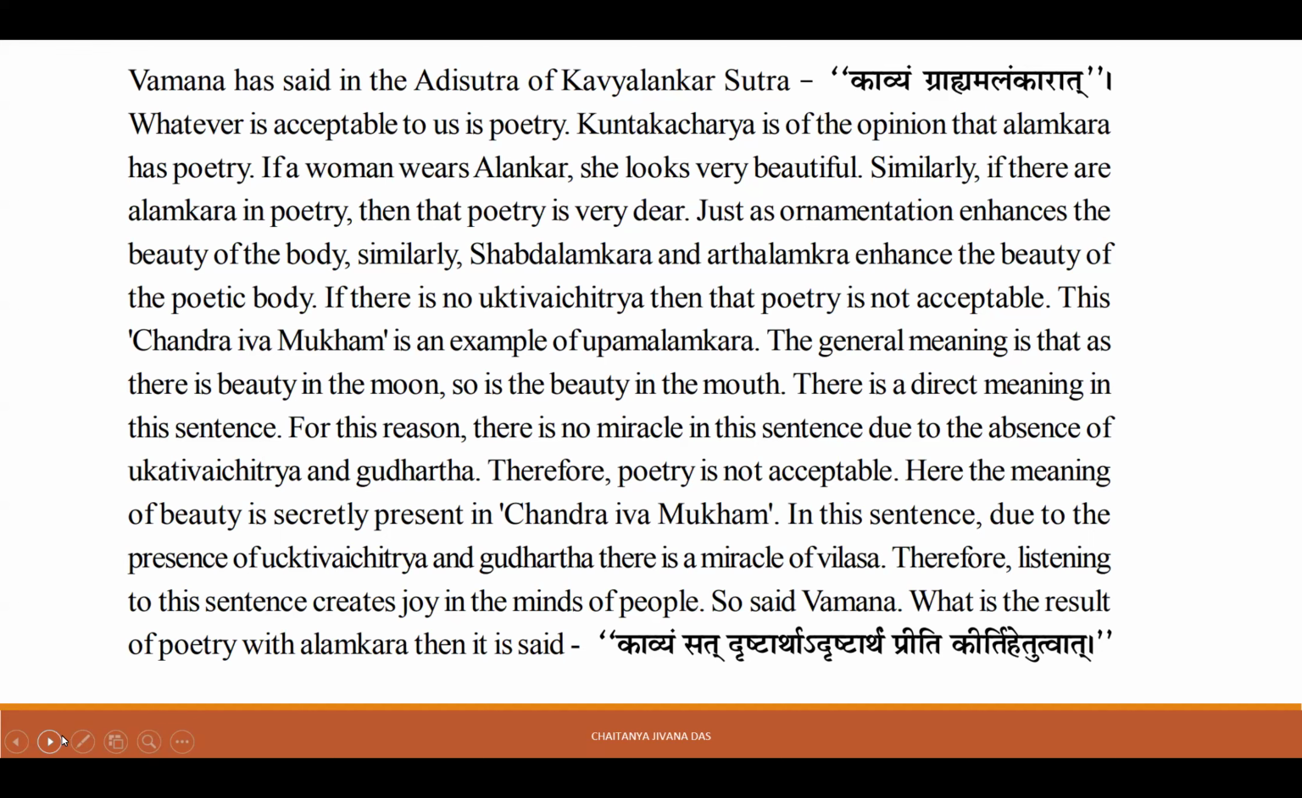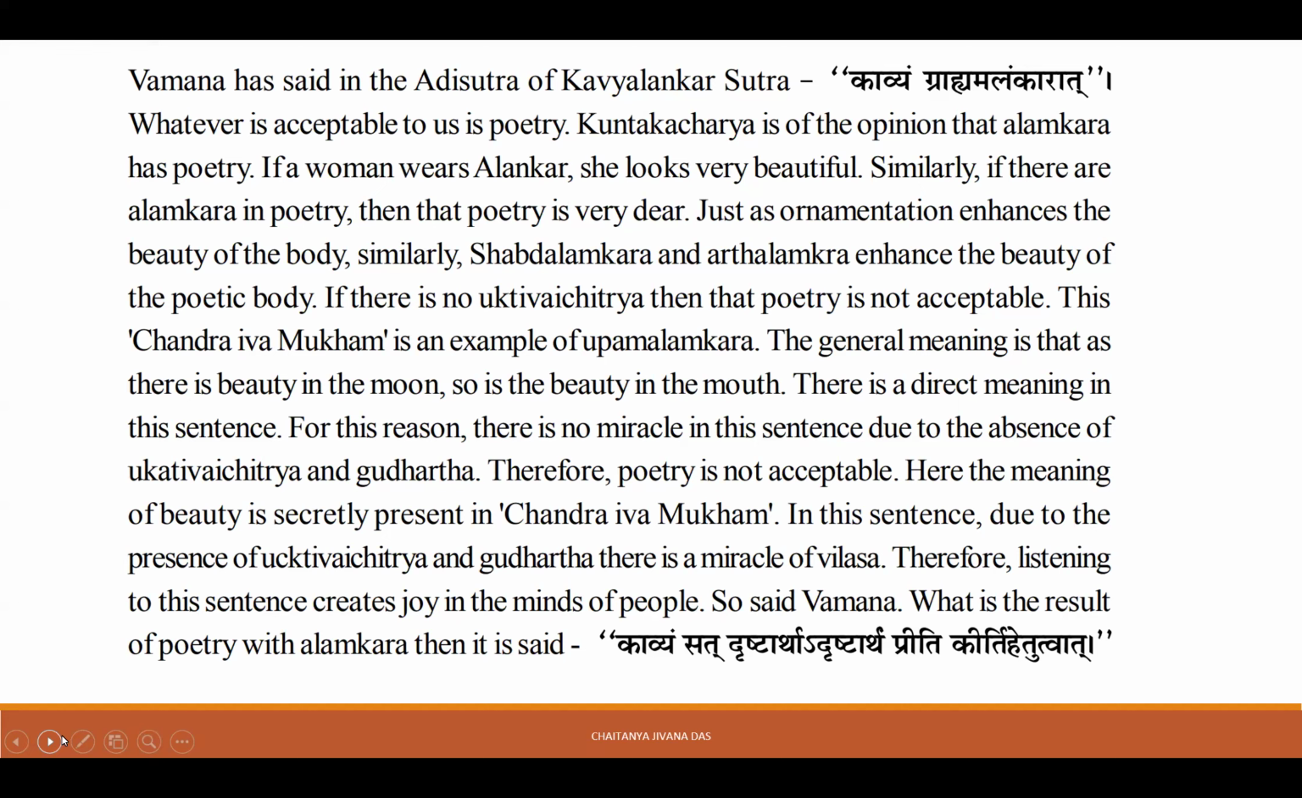Here the meaning of beauty is secretly present in Chandra iva mukha. In this sentence, due to the presence of Ukti Vaichitryam and good Artha, there is a miracle of Vilasa. Therefore, listening to this sentence creates joy in the minds of people. So said Vamana. What is the result of poetry with Alankara? Then we said, "Kavyam Sat Drishtadrishtartham Priti Kirti Hetutvat."